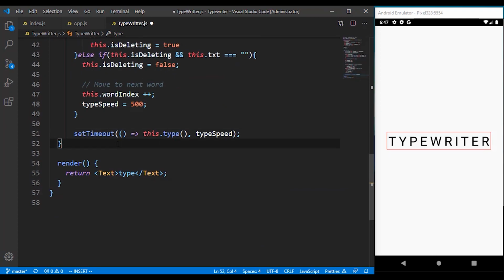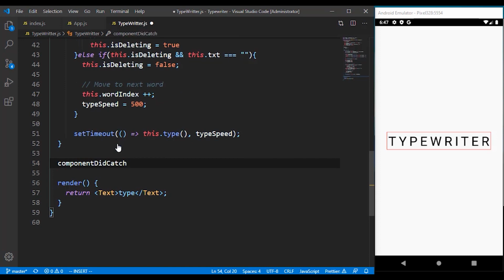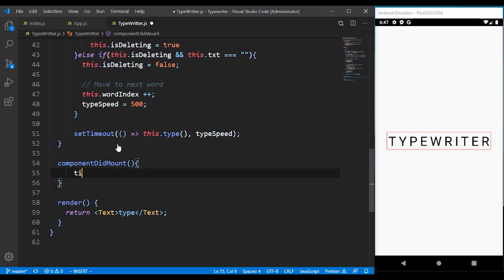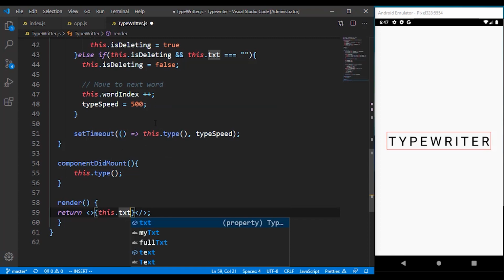And we want that anytime the component opens, in componentDidMount, we can just call the method called this.type. Then over here, we can just return the text directly without all these things over there. So I'm just going to wrap this inside this place. Then I can reference this.text.